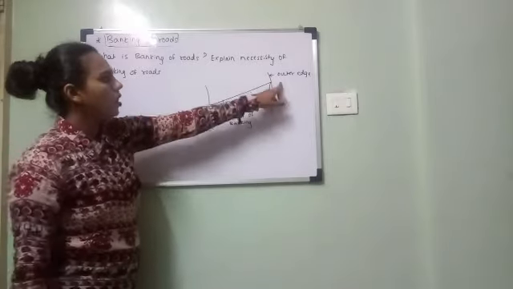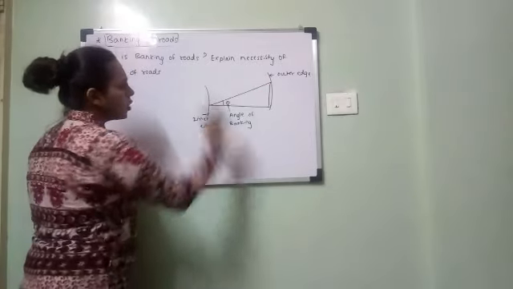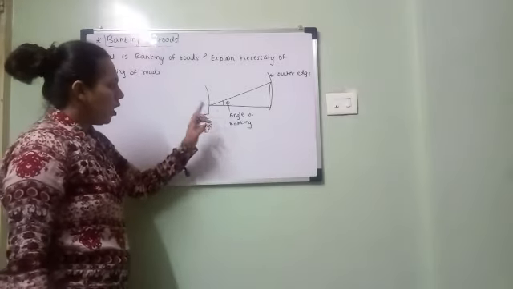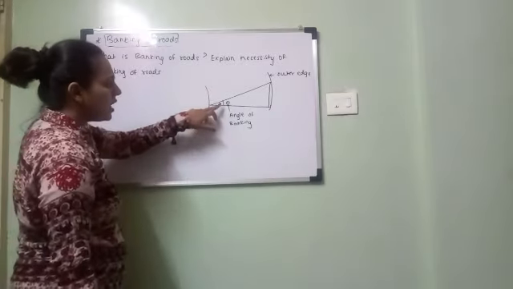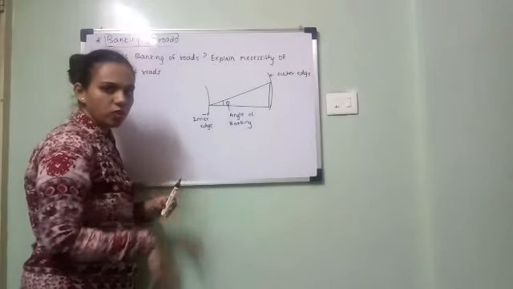Raising the outer edge of the road with respect to the inner edge through a certain angle theta is known as banking of roads. Now, what is the angle of banking? The angle made by the horizontal surface with the surface of the road is known as the angle of banking, which is denoted by theta.